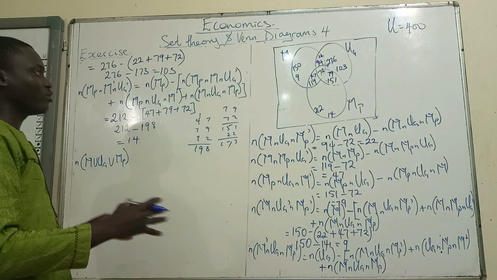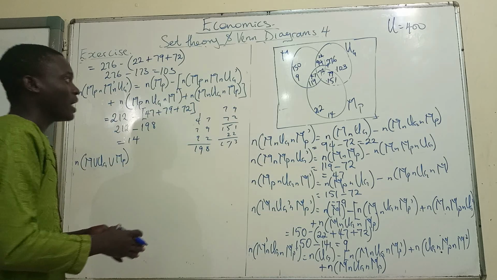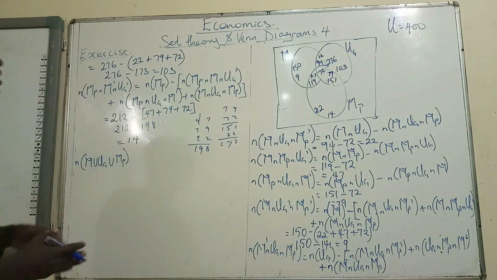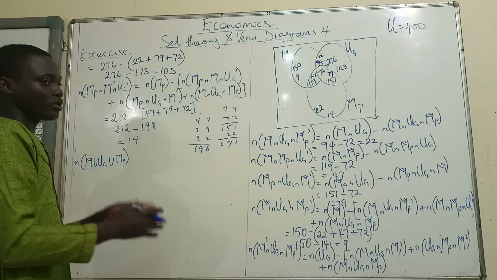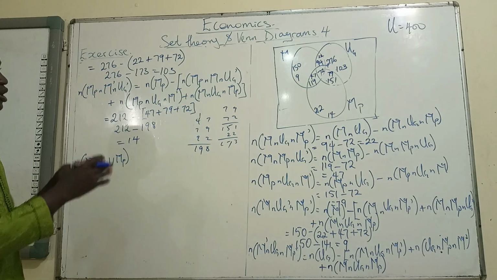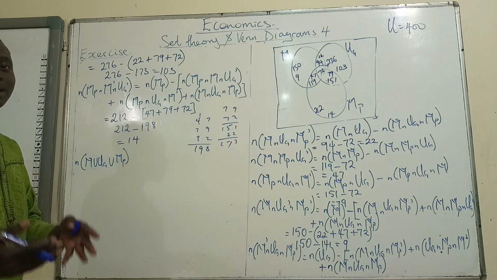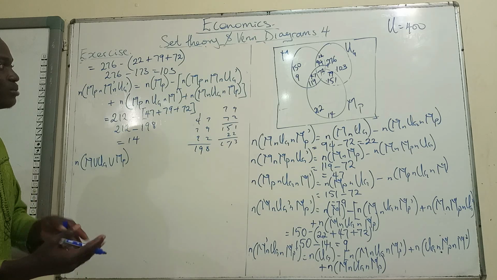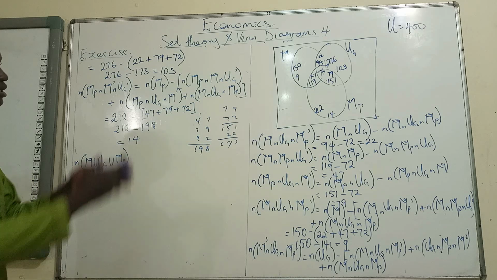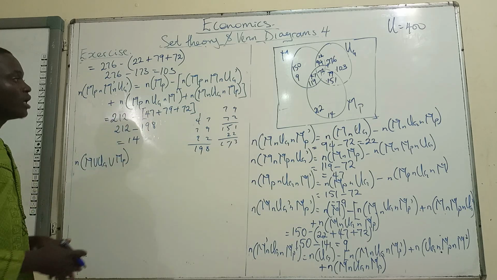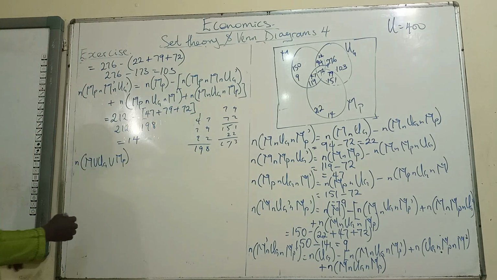So we sum up all of these people together, and then we subtract the value from 400. Remember that our universal set is 400, to get people that do not belong to any of these categories at all. So I believe you understand the point. The point is that we sum up the people that belong to at least one of these categories. So at least means at least one of the categories, and two of the categories, and then three of the categories, since the maximum number of categories that any one of them could belong to happens to be 3.